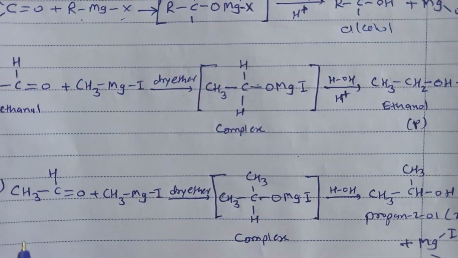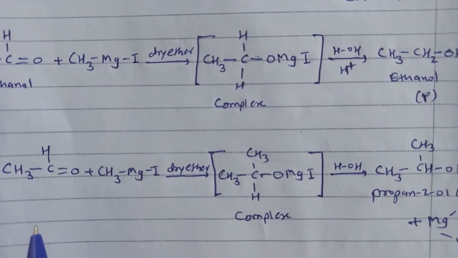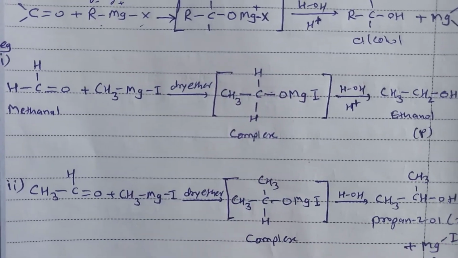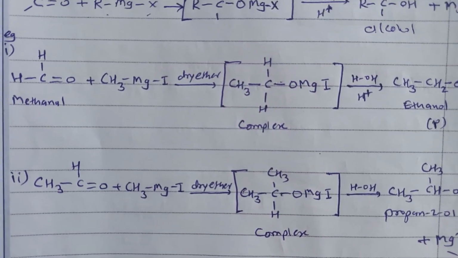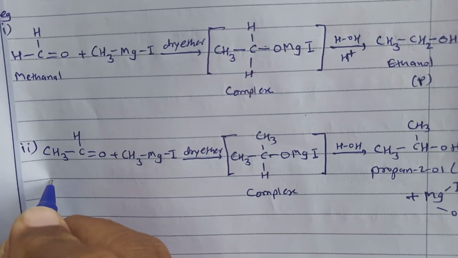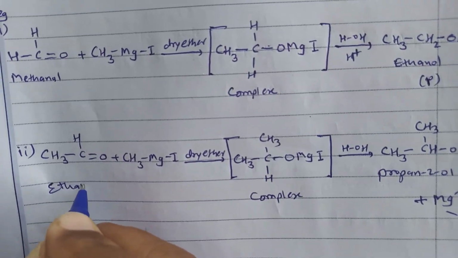Now secondary alcohol is prepared by using an aldehyde except methanal. In the second example, ethanal is used.